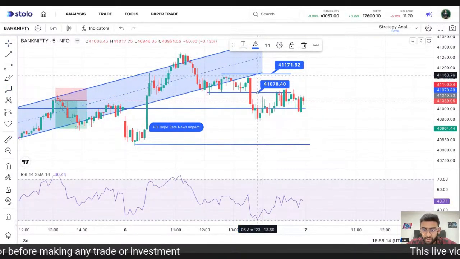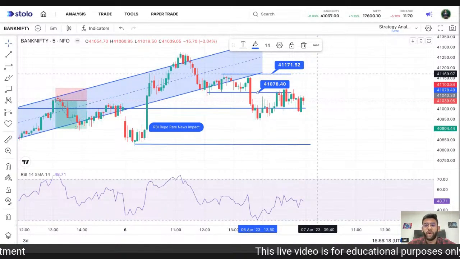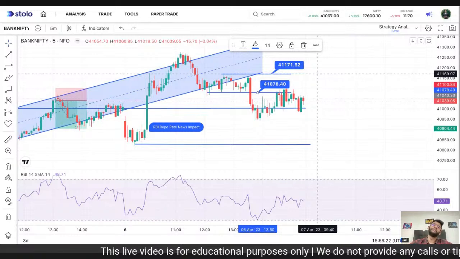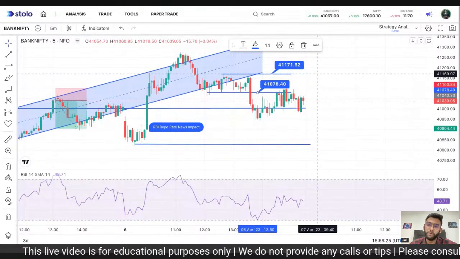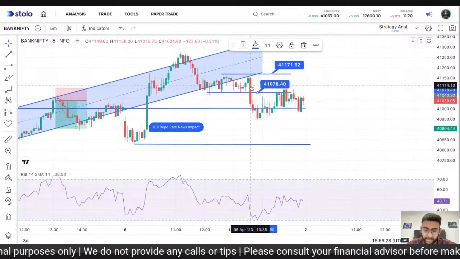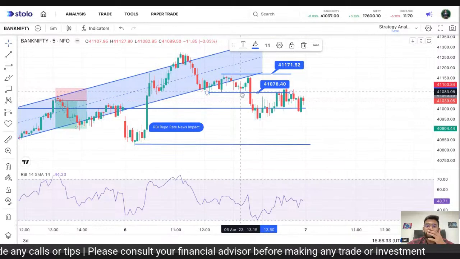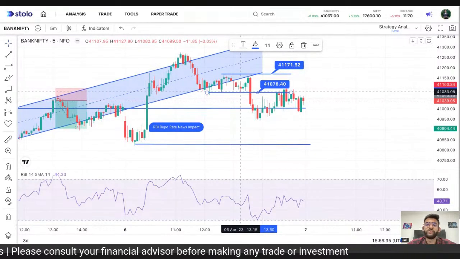So we knew that if it goes above 41,171 approximately, the day would end up a little more bullish than at the moment, right?